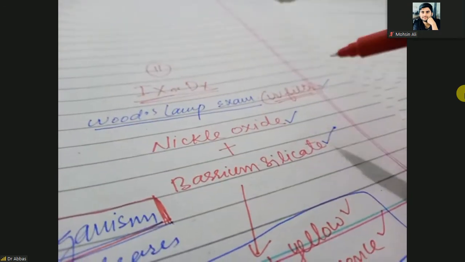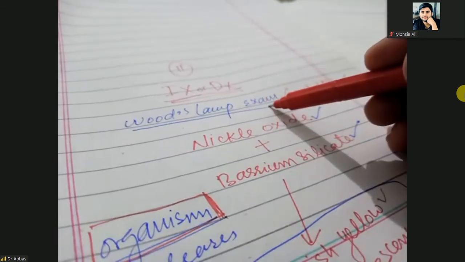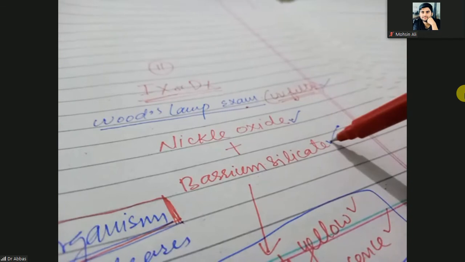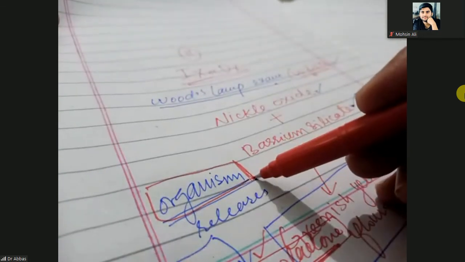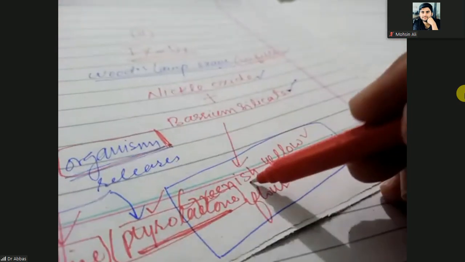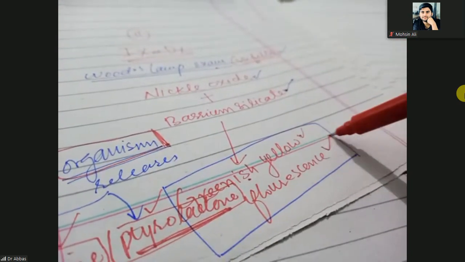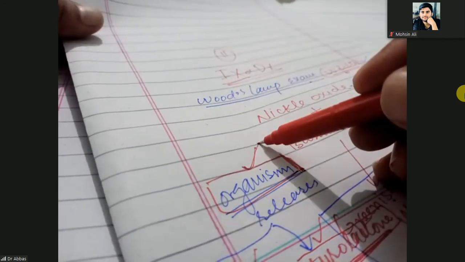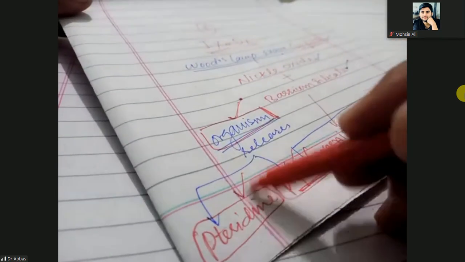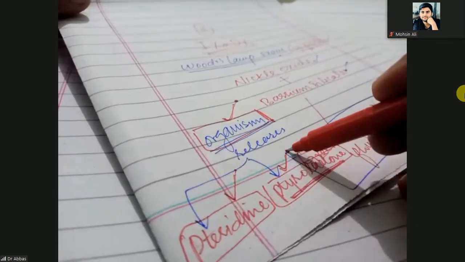So when you want to diagnose it, first you will do the Wood's lamp examination, that is a UV filter made up of nickel oxide, barium silicate. When you look through it, if the organism is present, then the skin will appear greenish yellow, bright, fluorescent. Why? Because the organism, Malassezia, is releasing chemicals, that is pyridine and pityrolactone.